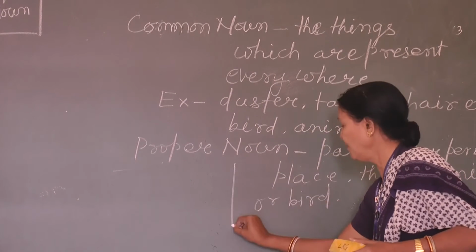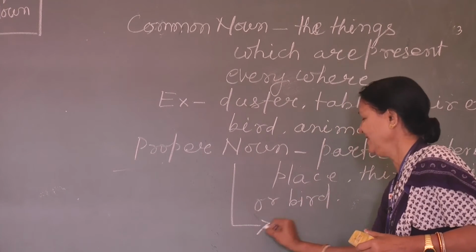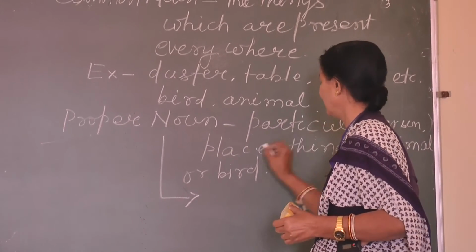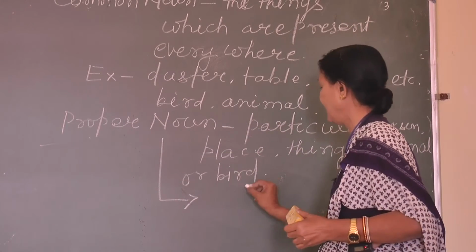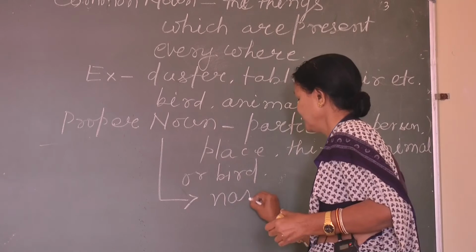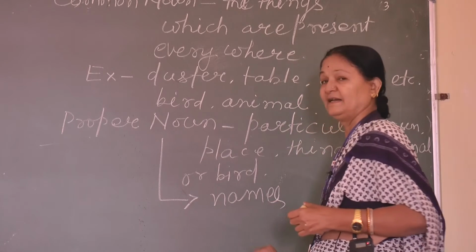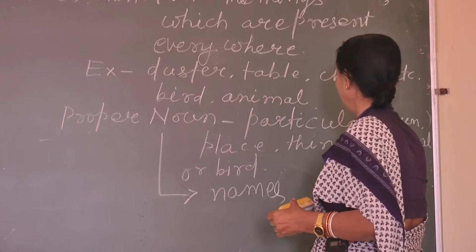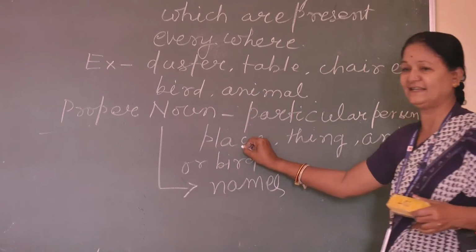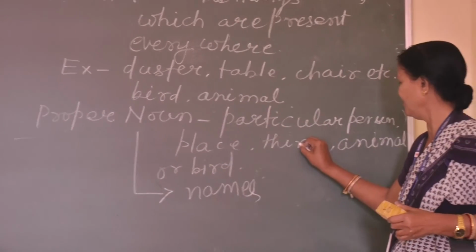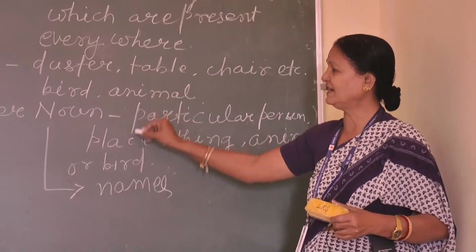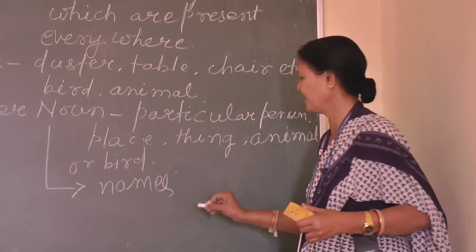So, as a whole, we see the names of particular person, names of particular place, names of particular thing, animal or bird. These are coming under proper noun.